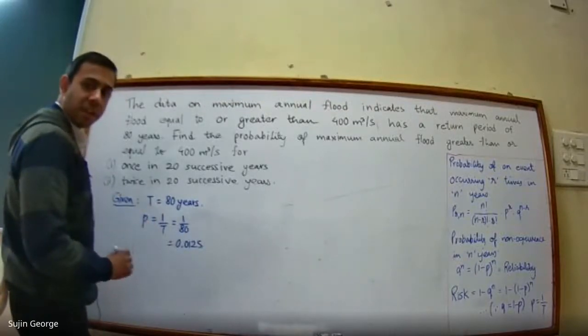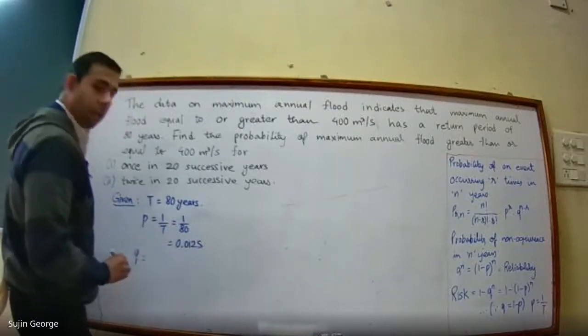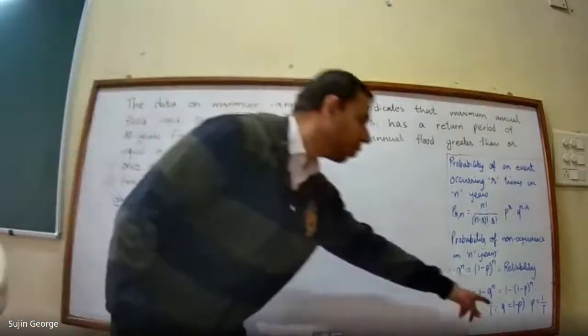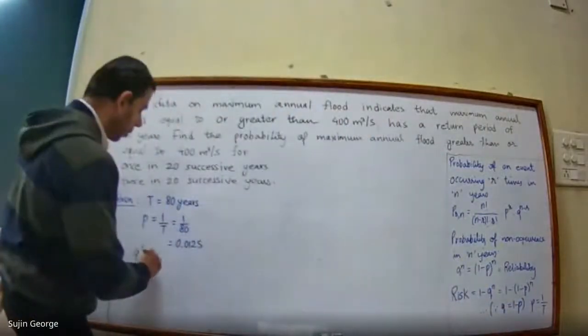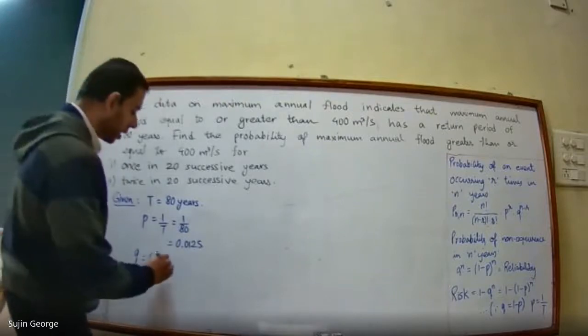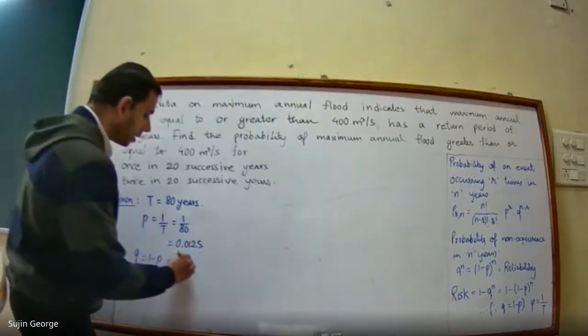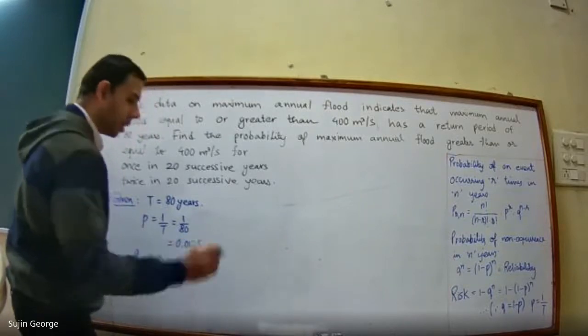So you have found the value of P. Now you can find out the value of Q as well. As I told you, Q is equal to 1 minus P. So this will become 1 minus 0.0125.